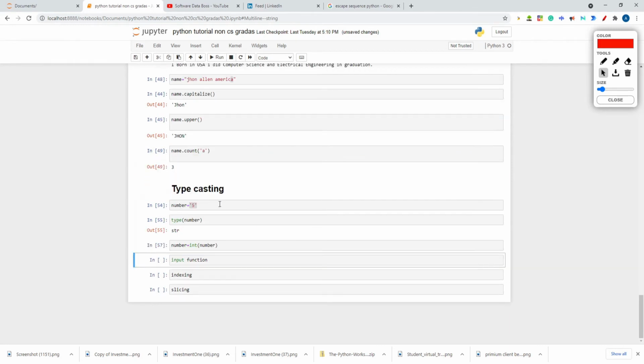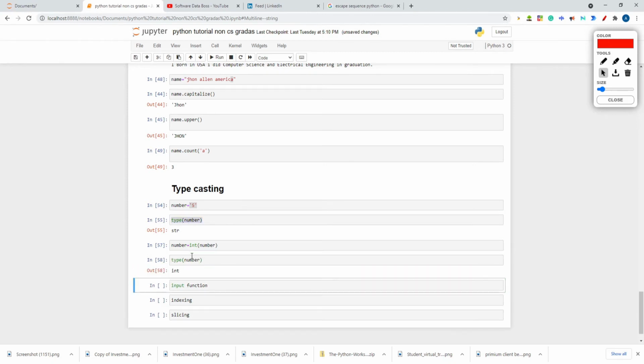So now hit, okay. Now let me create a new cell over here. If I check now the type of the number, now it will give me integer, right? It will give me integer because number was a string. I had checked the type is string, but now I have used the int function. The int function converted the string into an int. Now it is a number.